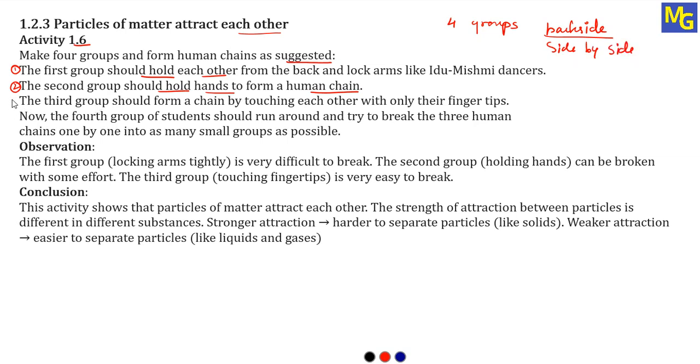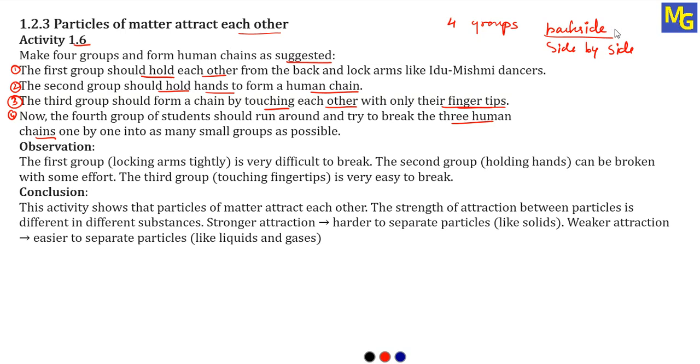Now, the third group should form a chain by touching each other with only their fingertips. So in the third group, we prepare a chain just by touching each other with their fingertips. We are not holding the hands at all, we are just touching the fingers of each other. Now, the fourth group of students should run around and try to break the 3 human chains.